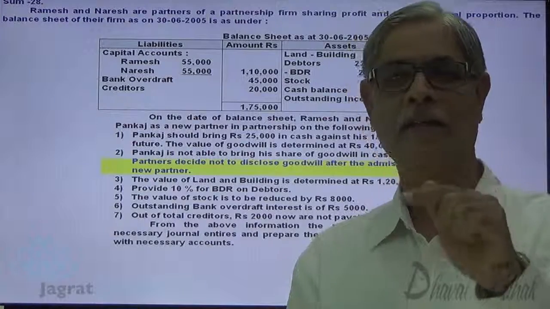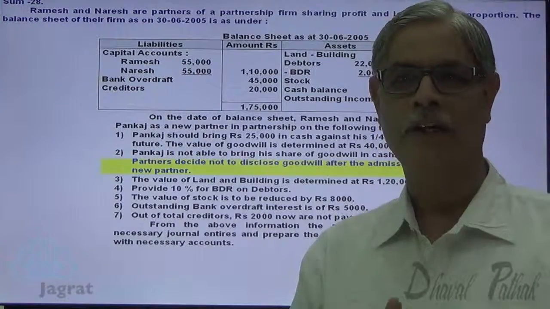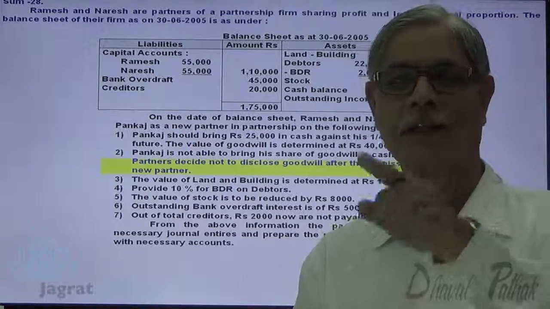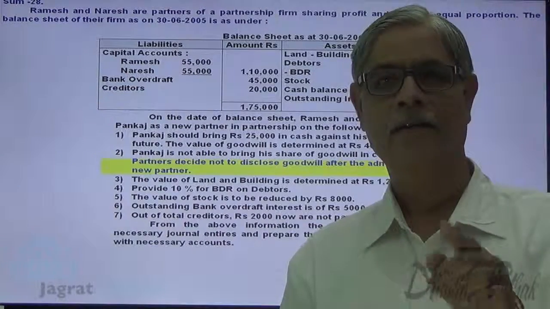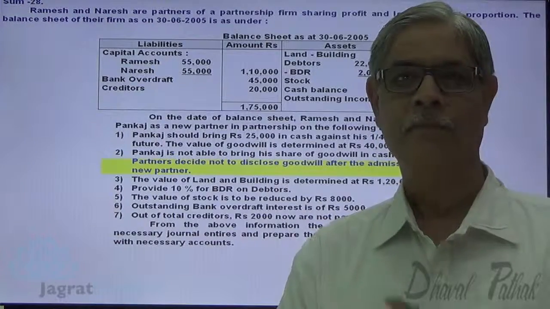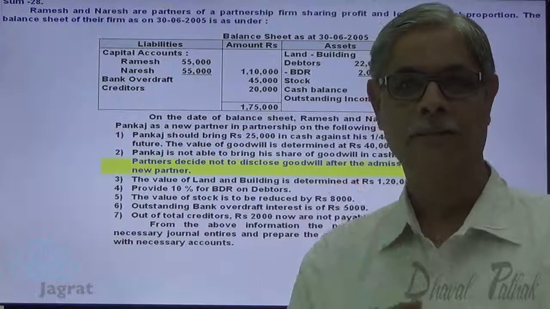This increase in the value of goodwill gets distributed between Ramesh and Naresh in equal proportion. After that, new partner Pankaj is given admission. He brings 25,000 as capital.